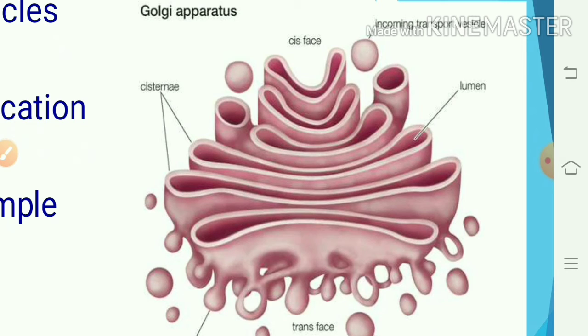They are arranged on each other. This sac-like structure present in the Golgi apparatus is called cisternae. And there are ball-like spherical structures called transition vesicles.